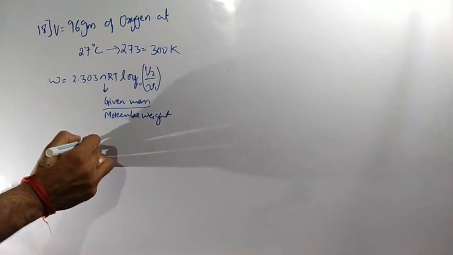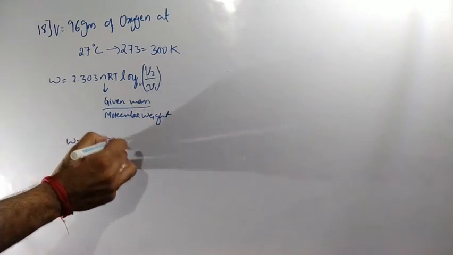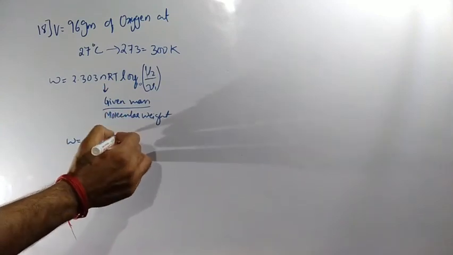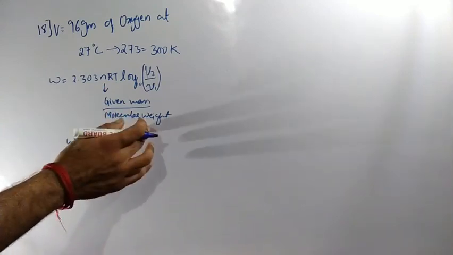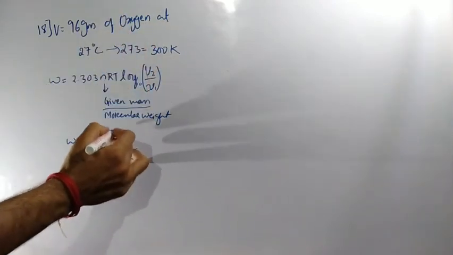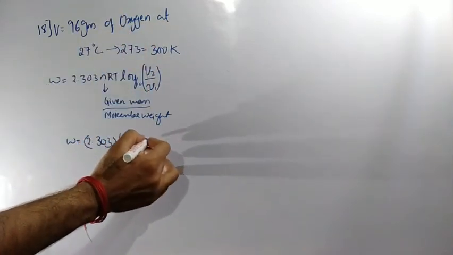Next, V2 is 140 and V1 is 70. So what W value will you get? 2.303, substitute. The N value is given mass divided by molecular weight: the given mass is 96 gram, and the molecular weight for oxygen is 32. Next, R value, don't substitute, keep as it is.